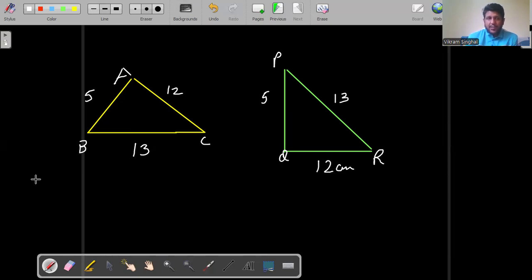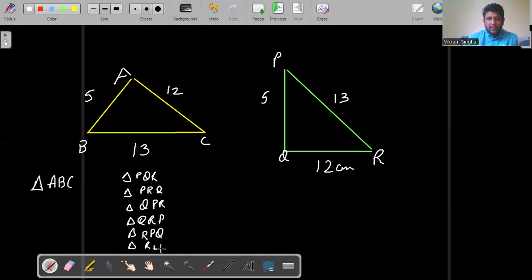All right. So first let me fix the name of the first triangle, that is triangle ABC. Now triangle PQR can have different combinations, right? So I'm writing down all the combinations and then I'll decide which name is correct. Okay. So the first can be triangle PQR, then we could have PRQ, then we can have QPR or triangle QRP or triangle RPQ, and the last one could be RQP.